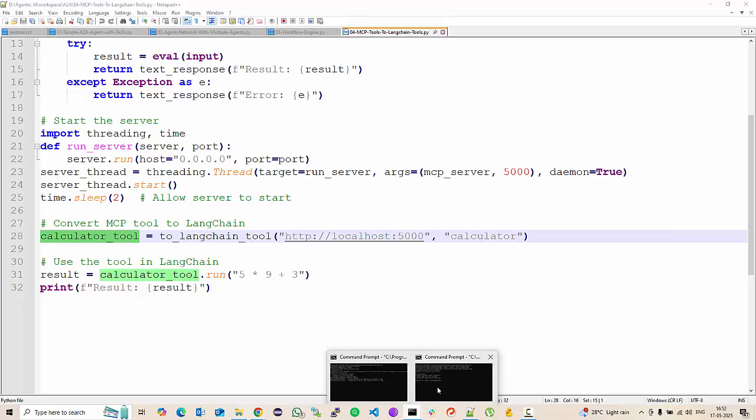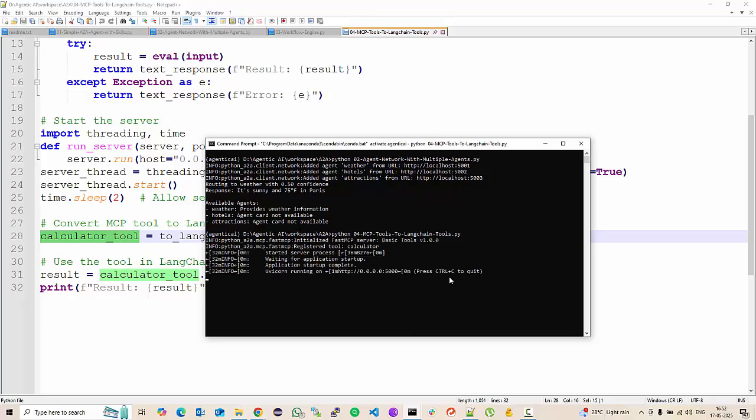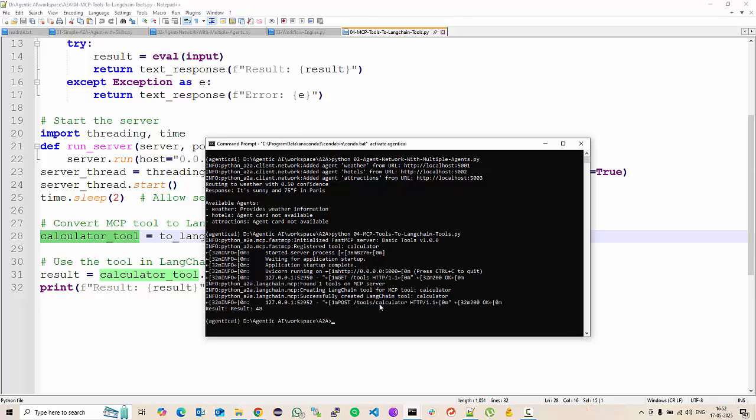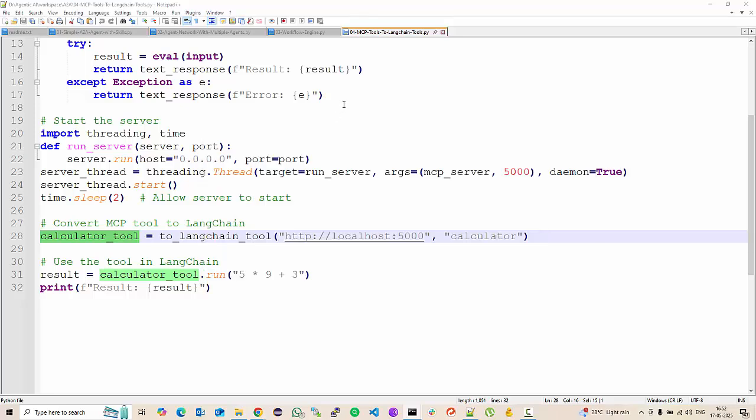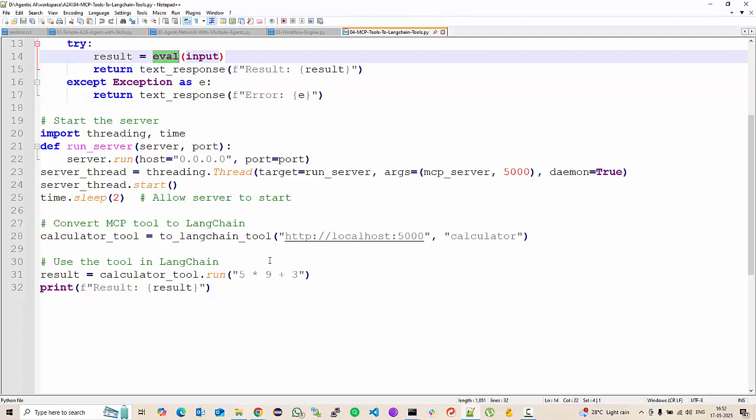So let's run this example. It is running the calculator tool on 5000 and the result is 48. So you can see the FastMCP server has evaluated. This is simple, we're not using an LLM, we are simply evaluating the statement. In Python, you can evaluate a string of expressions. So this is a Python evaluate function, and you simply return the result.